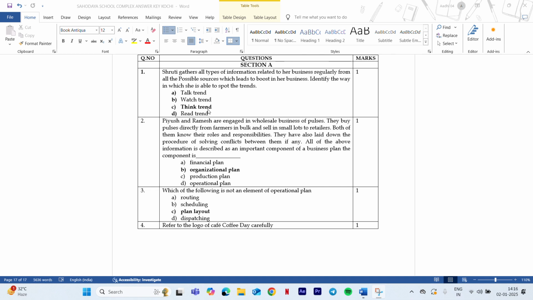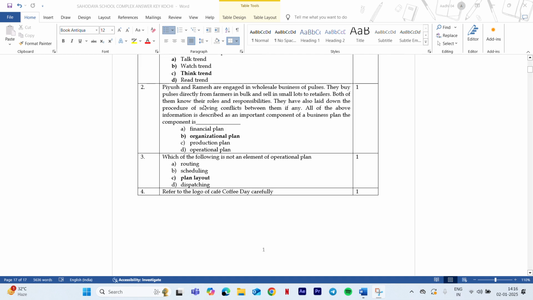Now moving on to the next one. There are two persons who are involved in wholesale business, and they started to buy directly from the farmers in bulk, and they sold it in very small quantities. They also have a different procedure to solve the conflict between them if they have any. So which kind of business plan is being used here? It is organizational plan. So according to organizational plan they have a different procedure to solve the conflict.